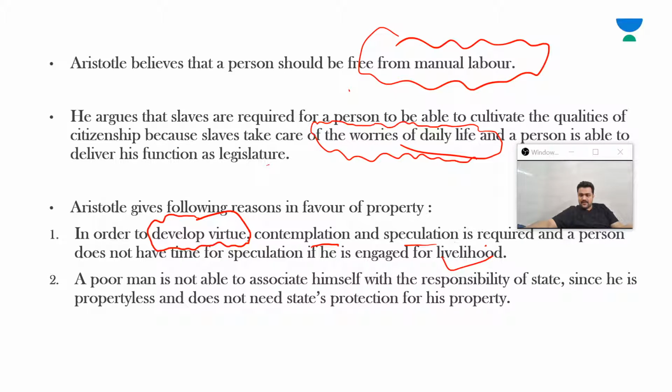So if you're not concerned about anything that is happening on the front of the state or with regard to public policy, then Aristotle does not consider you a citizen, because citizenship requires active participation in the state, active interest in the state, active performance of duties towards the state. Getting it? So he is not completely unjustified in his theory.